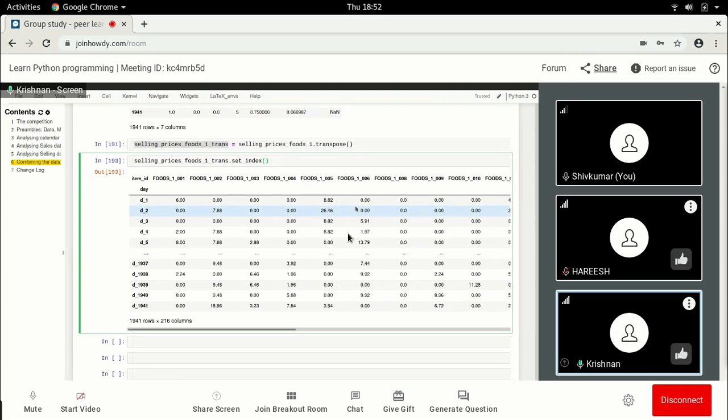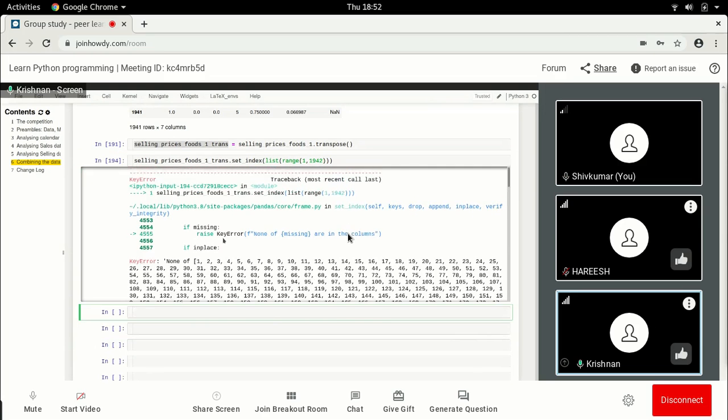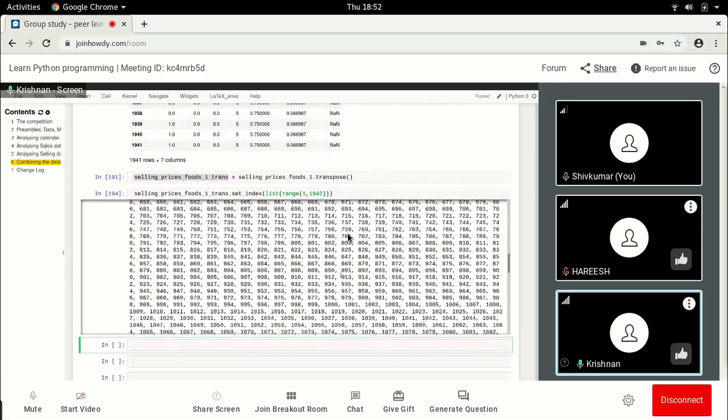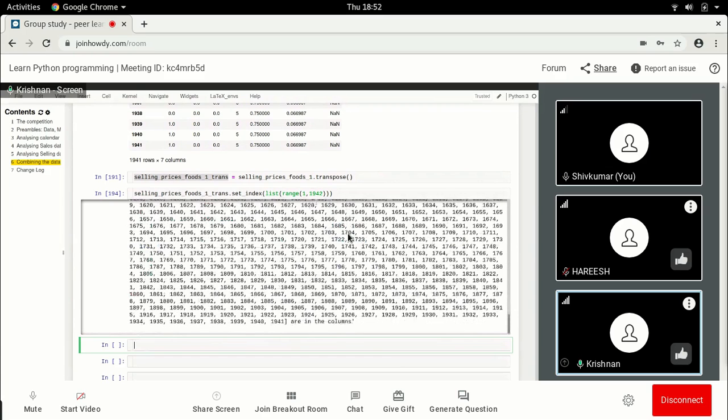It's 1941, so I'm going to say list of 1, 1941. So it says that here none are missing or in the columns. It's looking for a column in this name. So rather, what I'm going to do now is, I don't know how it is, but at least this will work.